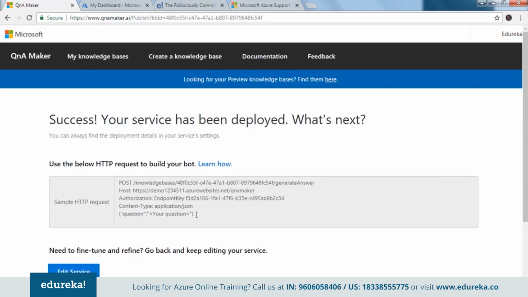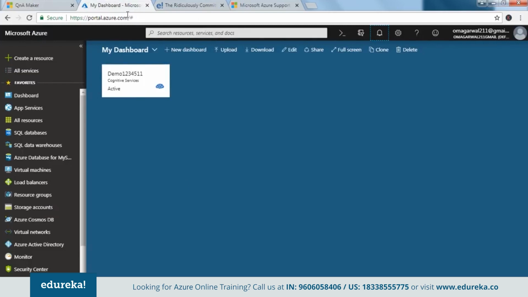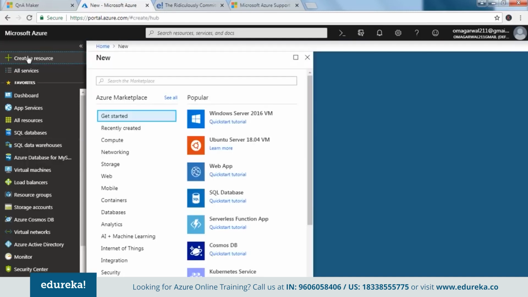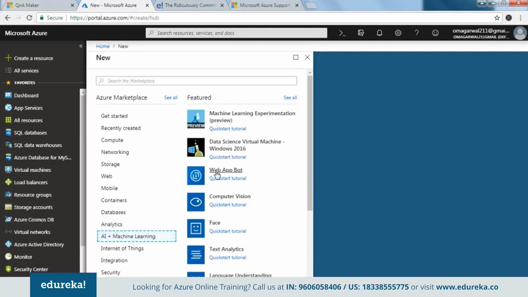So there you go. Now this is something that we would be needing. It is nothing but a sample HTTP request. That means once I try to connect with my chatbot, there are certain credentials that I might be required to enter, like the host ID or the authorization endpoint and all those things. So let this be open, and let's switch to the dashboard part. Now here I can create my chatbot. For that, I need to click on create a resource. There you go. I say AI plus machine learning, and I get this option where I say web app bot.